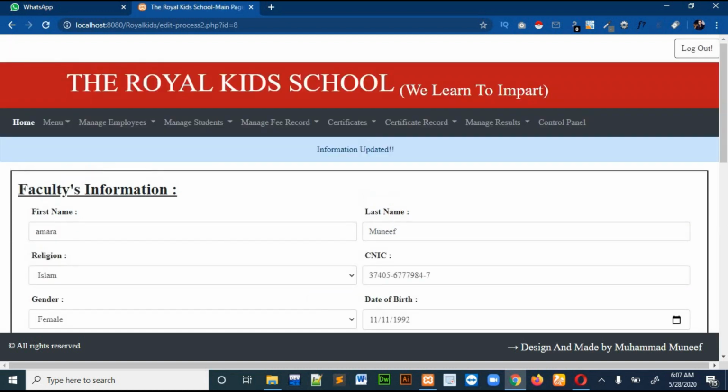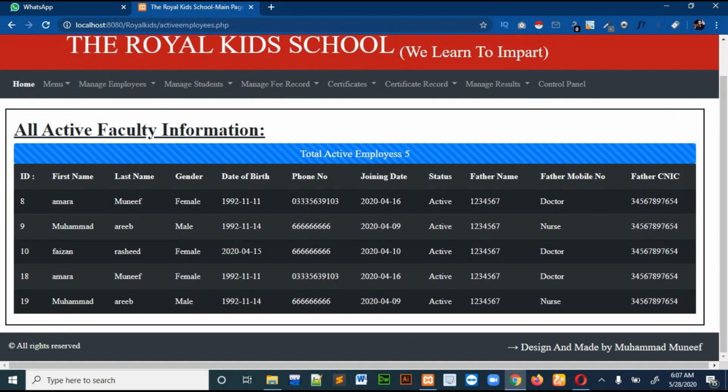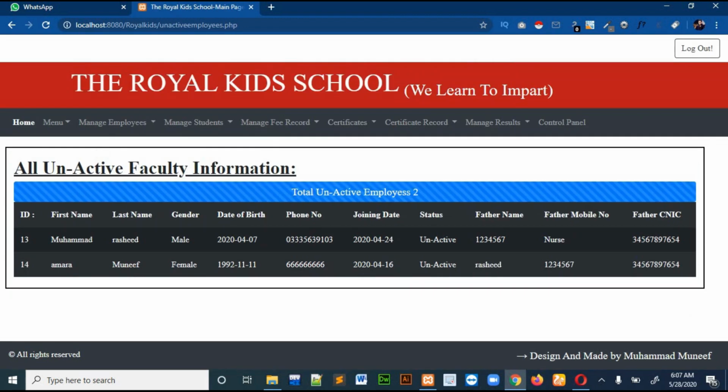So let me just do it. You can see that there is also a nice information updated message, and then the information will be updated. Suppose you want to see active employees, you can see the active employees in the school from this tab, and then from this tab you can see the inactive employees.